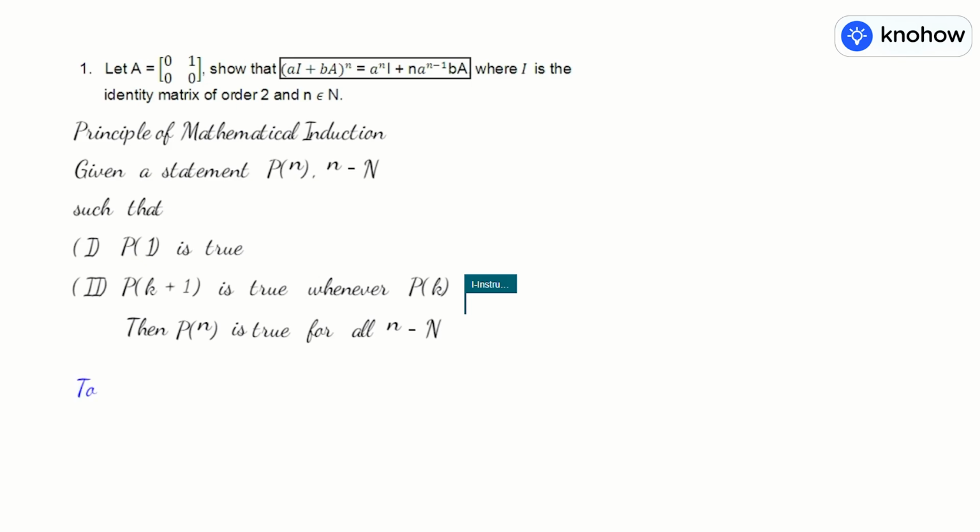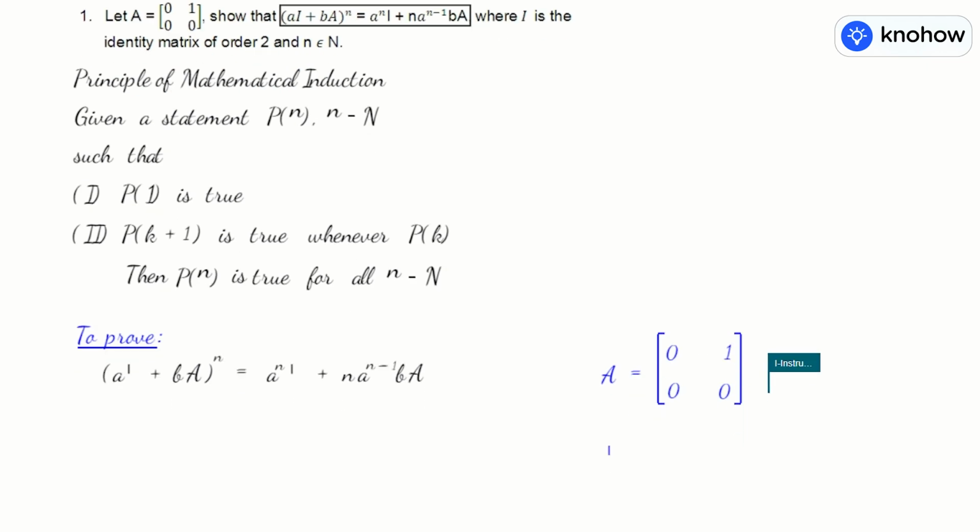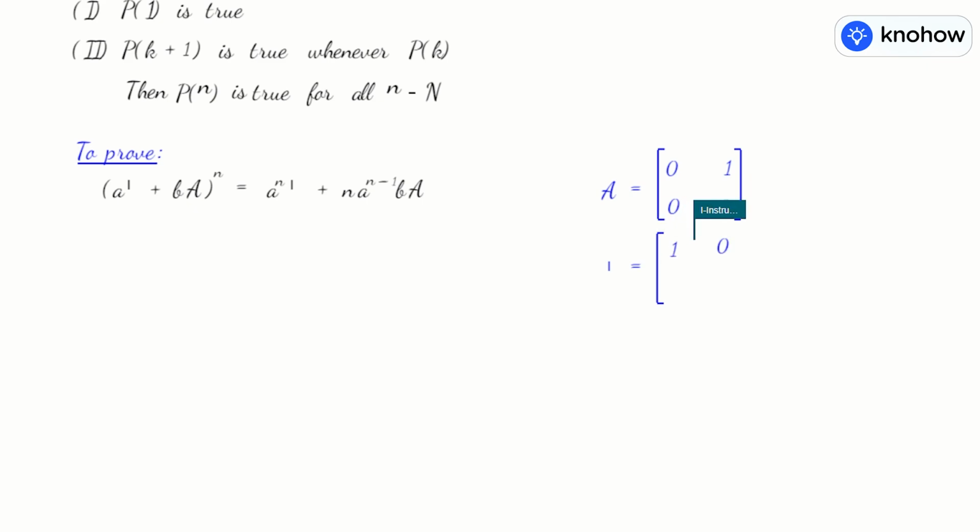Now we have to prove, a is a real number, b is also a real number, and A is a matrix. (aI + bA)^n equal to a^n times I, I is identity matrix, plus n a^(n-1) bA, where n is a natural number and A is a given matrix [[0, 1], [0, 0]], and I is a unit matrix of order 2, [[1, 0], [0, 1]]. At appropriate time, we'll use the value of A and I.